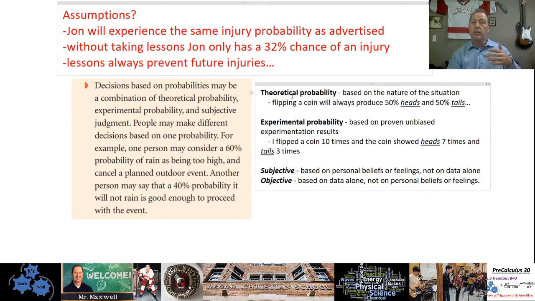Okay, someone's going to have a child. It's going to be a boy or a girl, right? It's only two chances, so it's 50-50. Well, is it 50-50, right? What is subjective? Subjective means it's based on personal beliefs or feelings, not only on data alone. So objective would be based on the numbers or the data alone, with very little personal beliefs or feelings involved. Okay, that's objective. Subjective is like what I feel about the situation. Objective would be based on data alone.